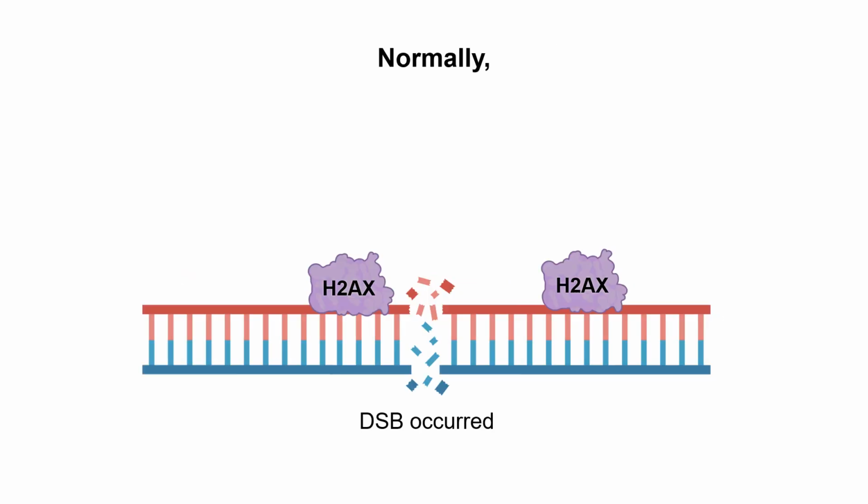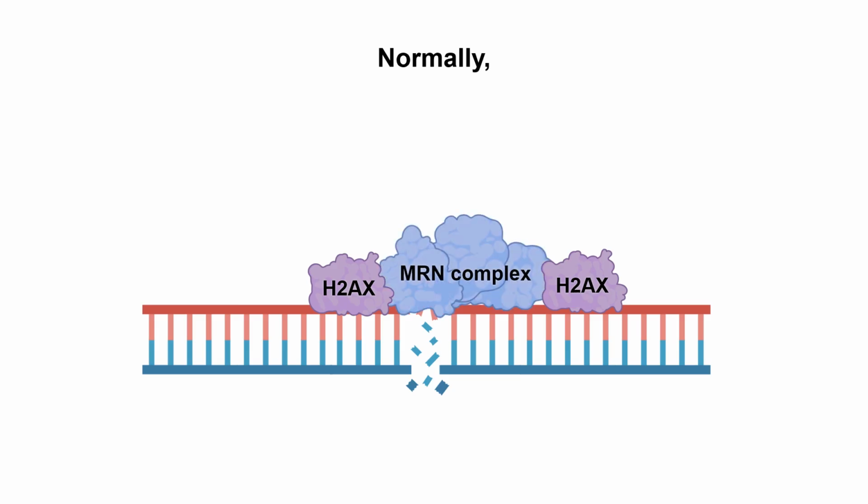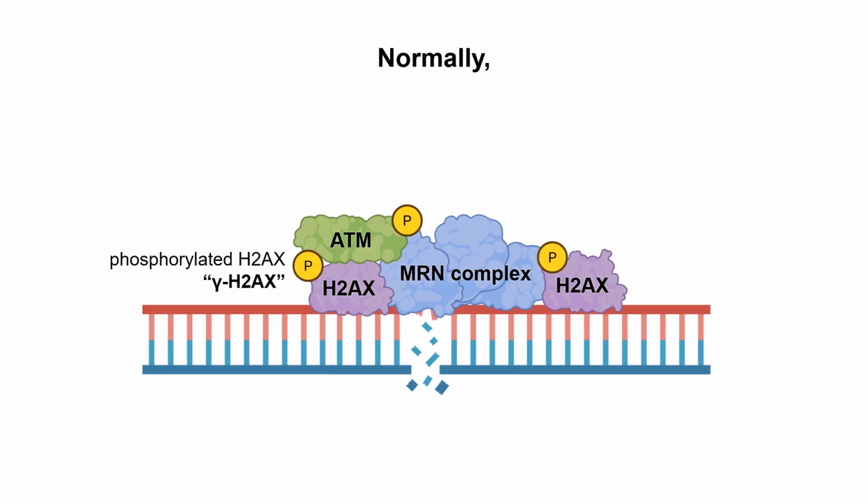In normal cases, when the DNA is damaged, the MRN complex is recruited to the damage site. It further recruits ATM and phosphorylates it. This phosphorylated ATM is the activated kinase form, and it can phosphorylate H2AX. H2AX is a subtype of histone protein, and this phosphorylated H2AX is called gamma H2AX, and this is the hallmark of a damaged DNA site.